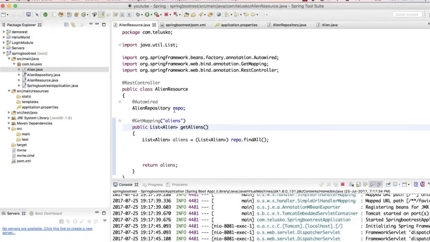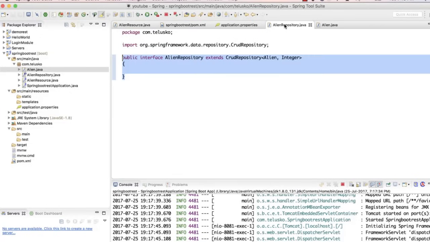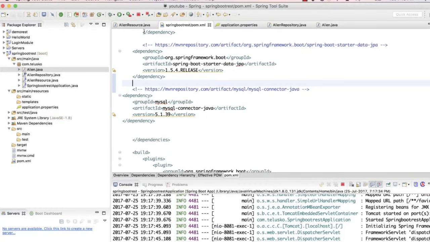So let me recap what is happening here. The magic here is that we are not writing any class which implements this interface and it still works, right? This is done by Spring for you. Now there are lots of people who say, hey, Spring is not that good. Now what is this? Spring is awesome. It will give you all those extra features which you need, right? So that's the magic of Spring Boot.